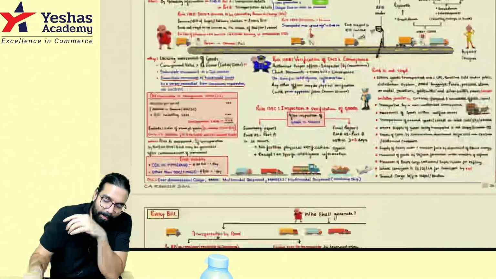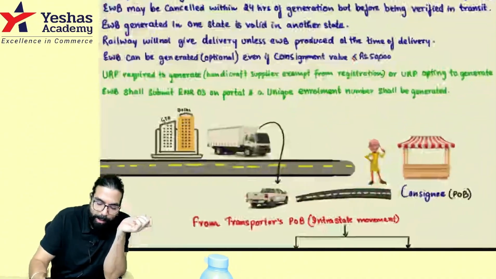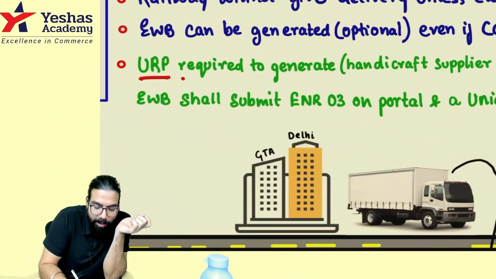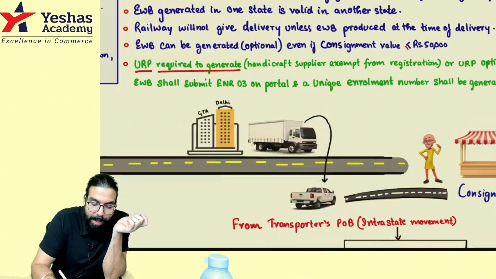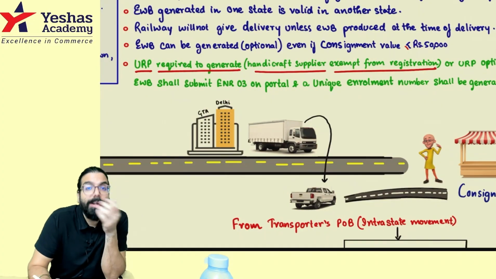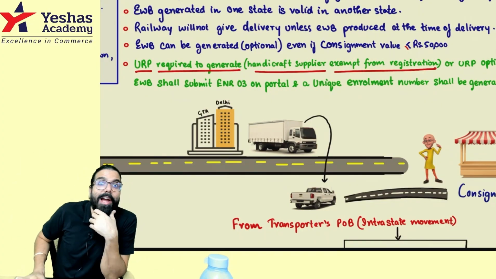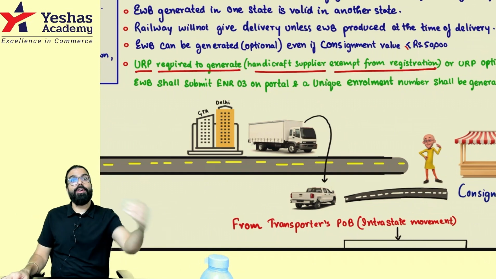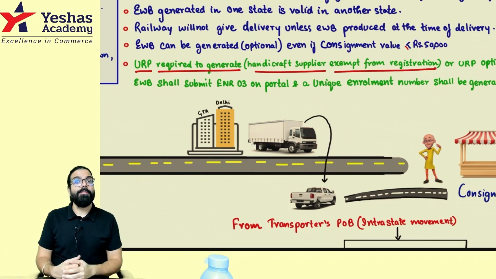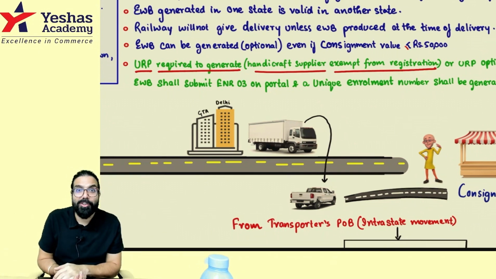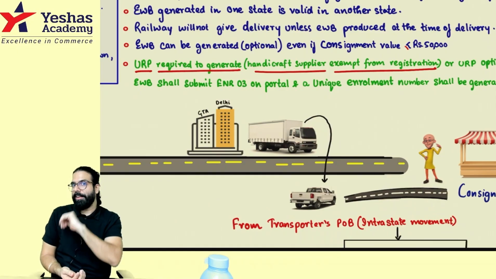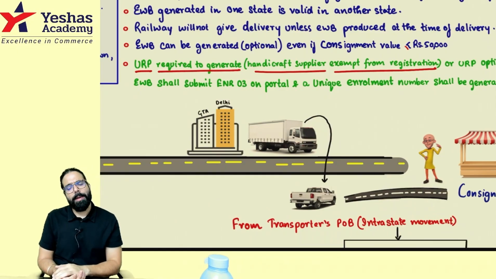And that is the change in e-way bill chapter. They have written over here: if you are an unregistered person, you are required to generate e-way bill, like those handicraft suppliers who are exempted from registration. Sir, compulsory registration, handicraft supplier taking goods from one state to another state, not required registration up to 20 lakh or 10 lakh. Yes sir, exempted from registration, not exempted from e-way bill. So sir, how should I make my e-way bill?